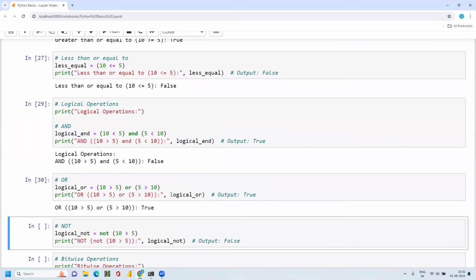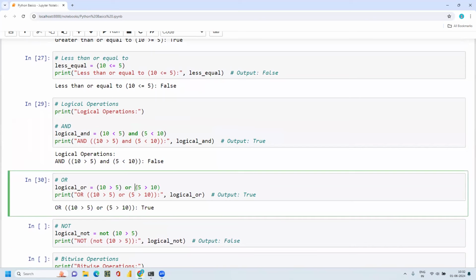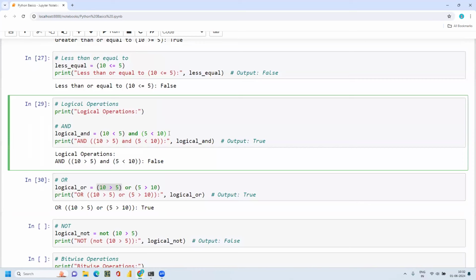And for the or operator, any one of the conditions will be true. It is not necessary that both the conditions have to be true, because here you can see 10 is greater than 5 and 5 is greater than 10. This statement is incorrect, this is a false statement and this is a true statement. So if any of the conditions is true, then I'll get output as true. Whereas in the and operator, both the statements have to be true.